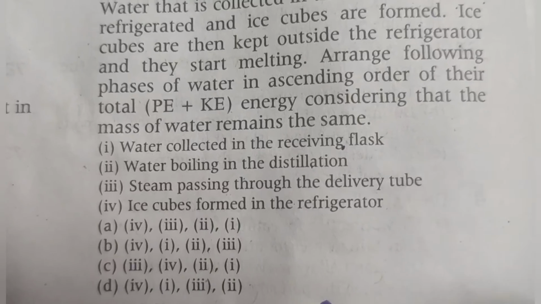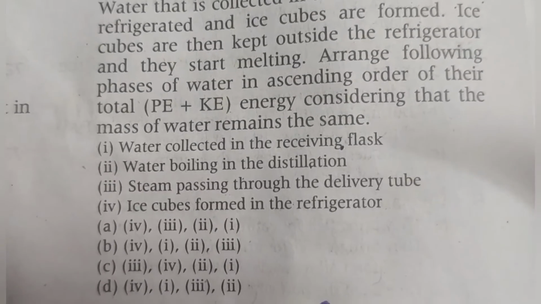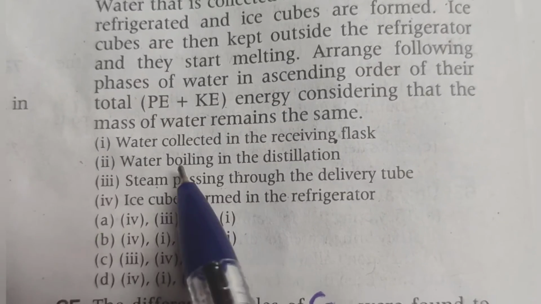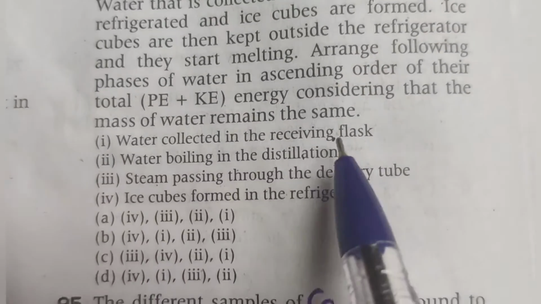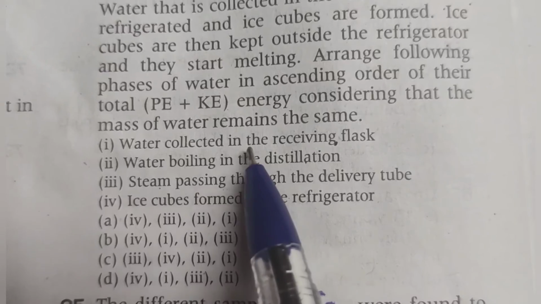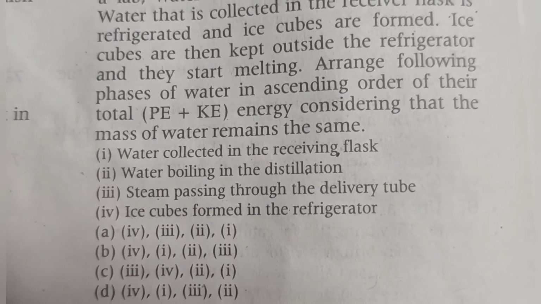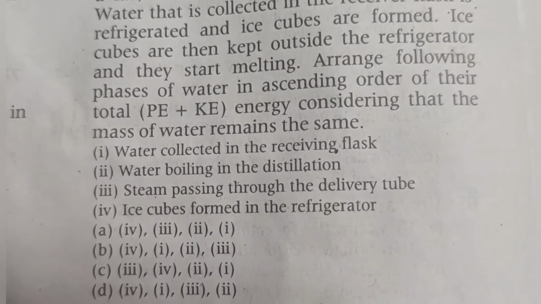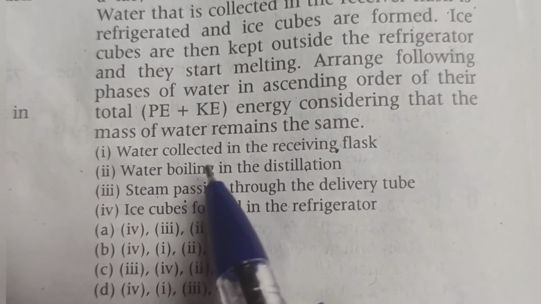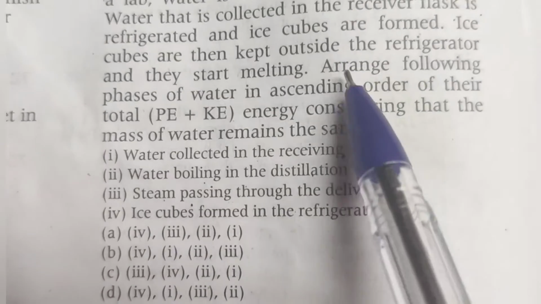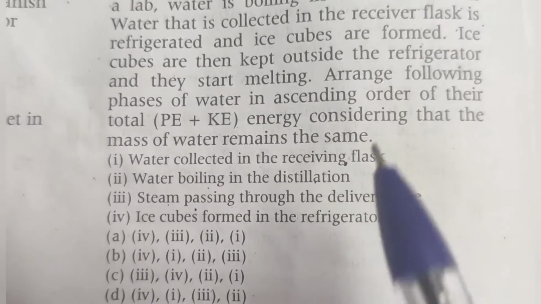Then boiling water. It possesses comparatively less energy compared to steam. Then water collected in the receiving flask, the next level of energy. Then ice cubes formed in the refrigerator. So highest to lowest we can say steam, boiling water, water collected in the receiving flask and then ice cubes. I think they are asking in ascending order.